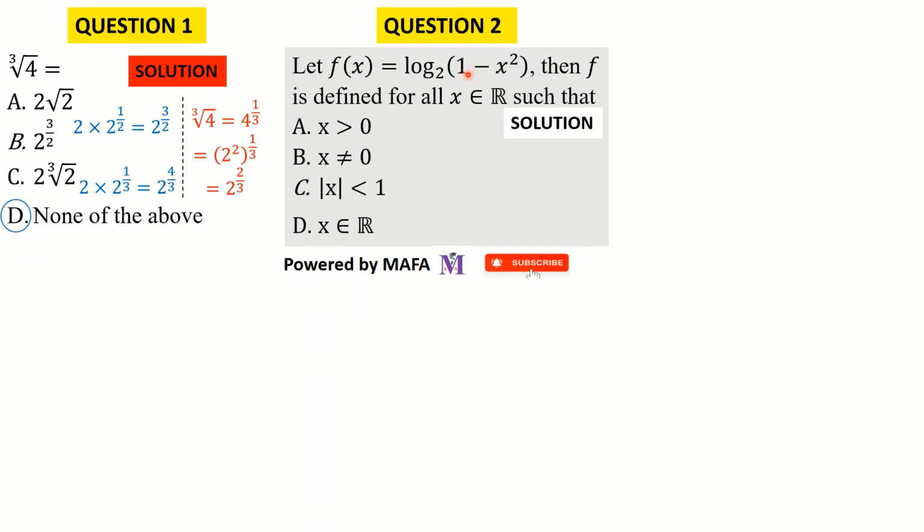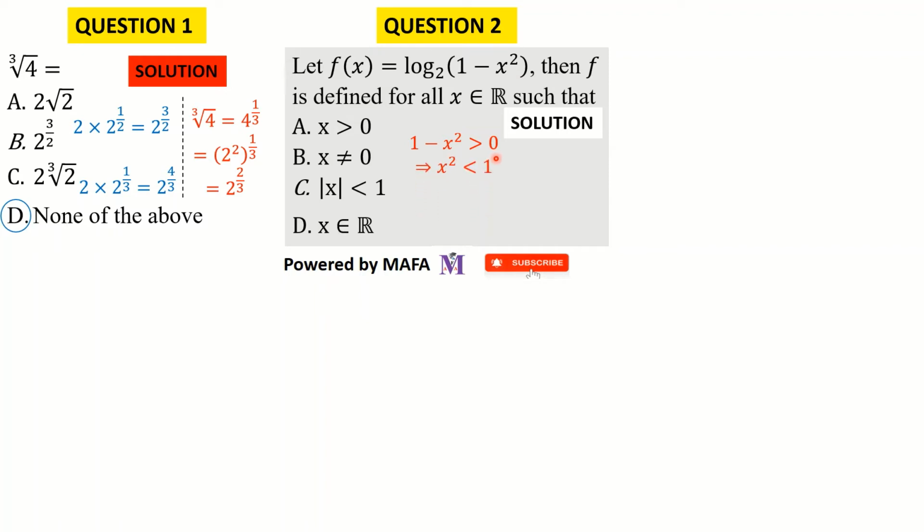Alright, so here our argument is 1 minus x squared. So for the logarithm to the base 2 of 1 minus x squared to be defined, then we just have to solve the inequality 1 minus x squared greater than 0. Because if it is less than 0, we cannot compute the logarithm. We can compute the logarithm, but the response is going to be in the set of complex numbers. But here we are working in the set of real numbers. So the logarithm to the base 2 of 1 minus x squared is defined for 1 minus x squared greater than 0.